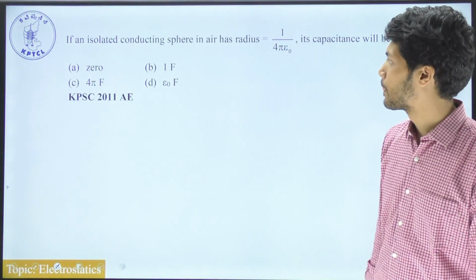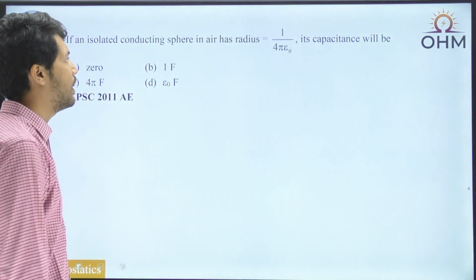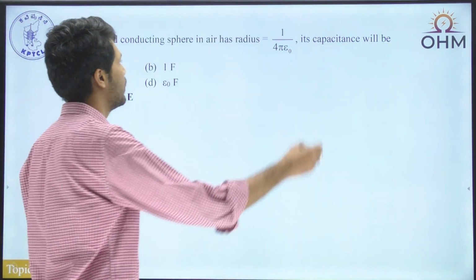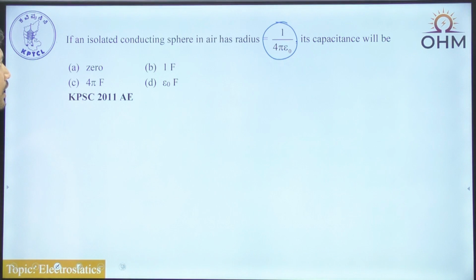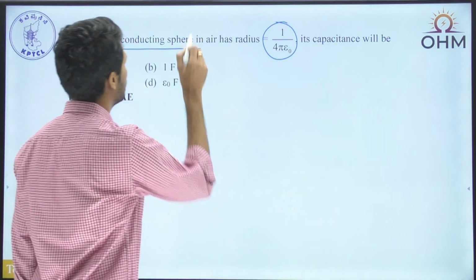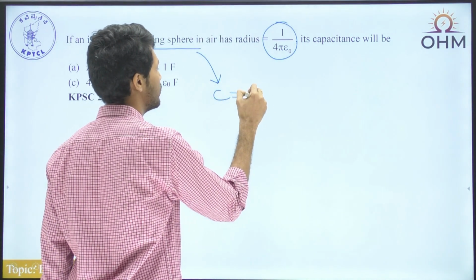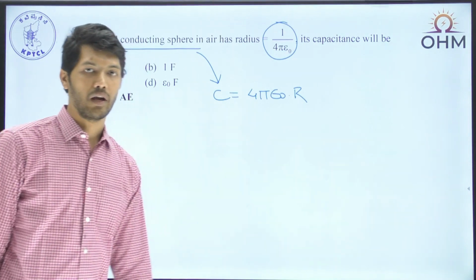If an isolated conducting sphere in air has a radius of 1 by 4 pi epsilon naught, we are supposed to find out the capacitance. The capacitance of an isolated conducting sphere is given by 4 pi epsilon naught times the radius of that conducting sphere.